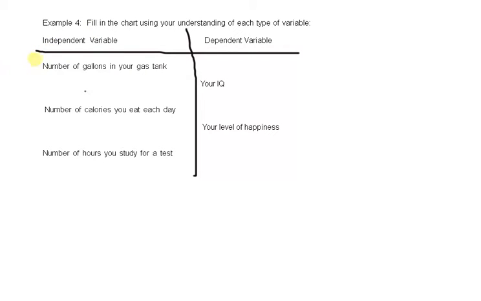So if our independent value is the number of gallons in your gas tank, what depends on the number of gallons in your gas tank? Well, the amount of money you spent, right? So the amount of money you spent depends on the number of gallons in your gas tank. So the more gallons you put in, the more money you spend. Okay.